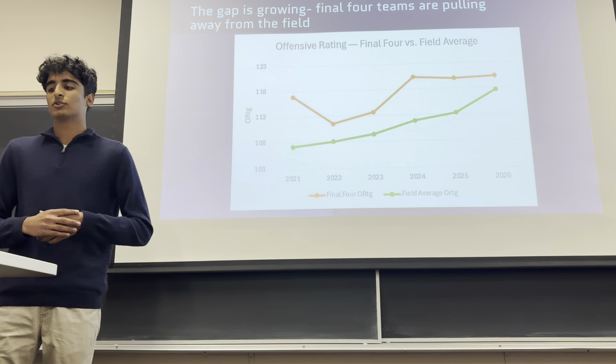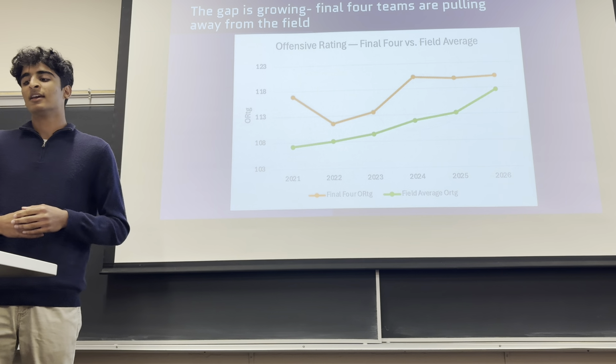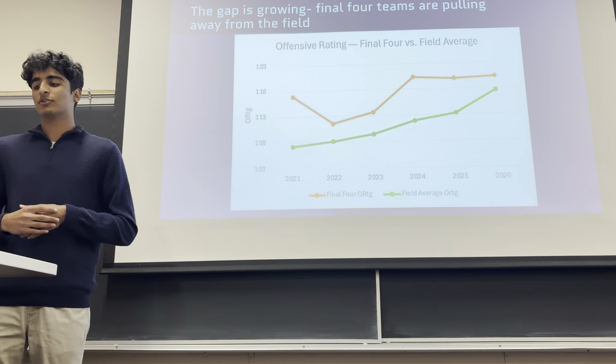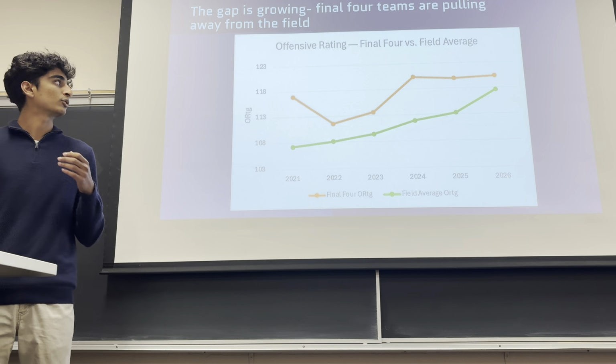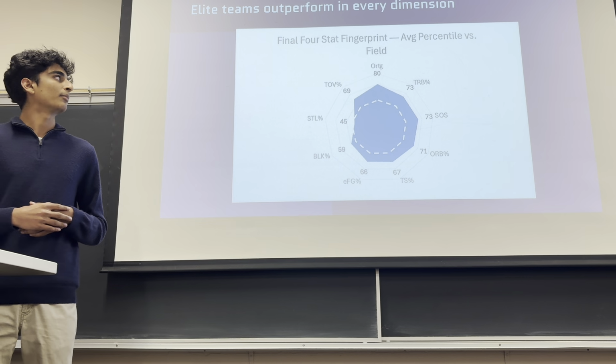The gap is growing between Final Four teams as they're pulling away from the field. As you can see, the offensive rating is drastically above the field average, and you can see that from 2021 to 2026. And the elite teams outperform in every dimension.